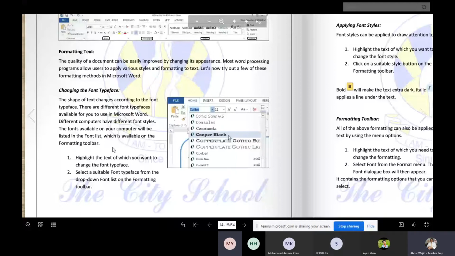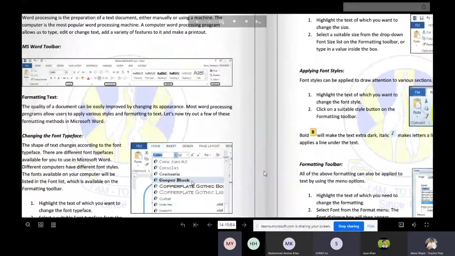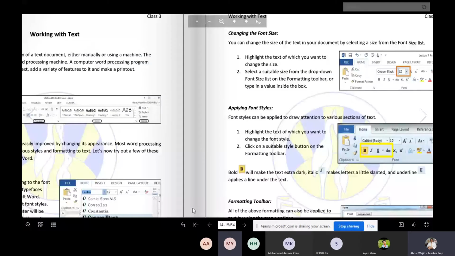How will we do that? We will do that thing. We will go there for further, right? Now, how will we bold, how will we change the font size? We will go for it practically, right? You will see this one only.